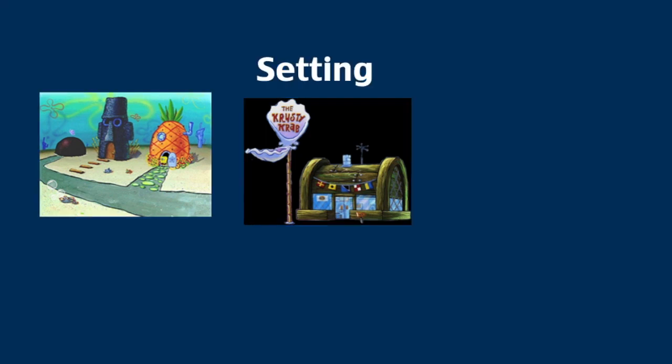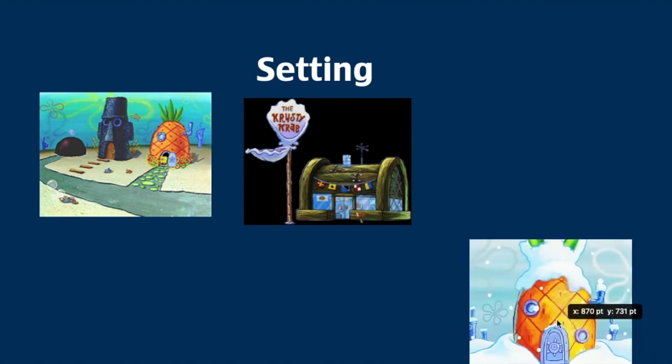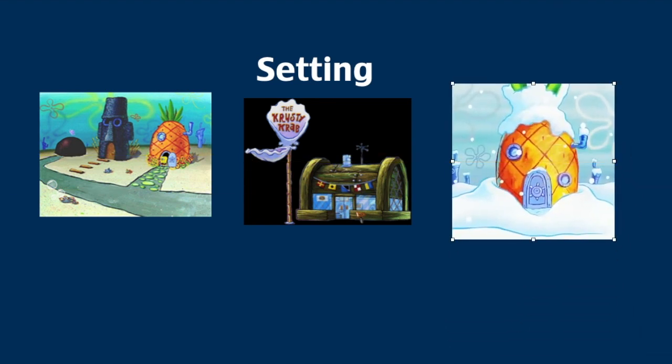So I'm going to make it darker. I'm going to change the time to nighttime. And that tells us that the setting could also be when something happens. Sometimes the setting happens during the day, sometimes it happens during the night, sometimes it happens during the summer, sometimes it happens during the winter. I have SpongeBob's house in the wintertime there because even the seasons can be a part of the setting. We can have summer and we could have winter, we can have day, we could have night, and then we could have all those different places. That's what setting means.